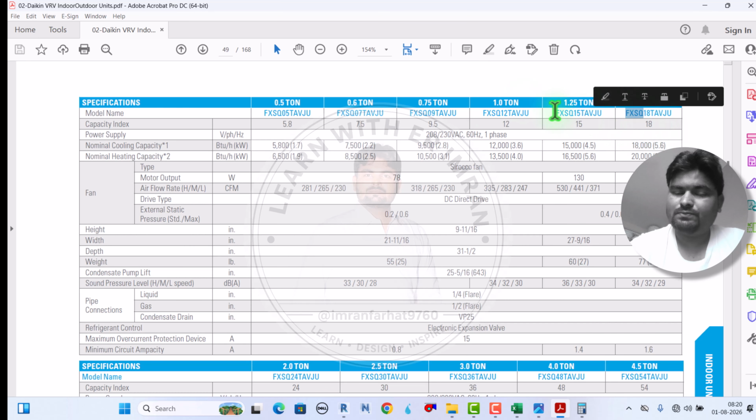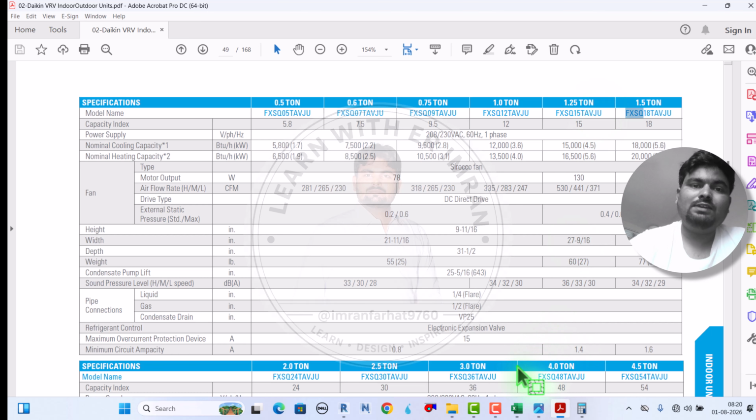And also, on the website of the Daikin library, we can download FXSQ, this one, copy, and we can download the Revit library, the Revit family of this model, and place it directly inside our models. Like this we work. And also their height, width and weight. Height, width, depth we require while working in a contractor company, because for the space we can place exactly as per the site.